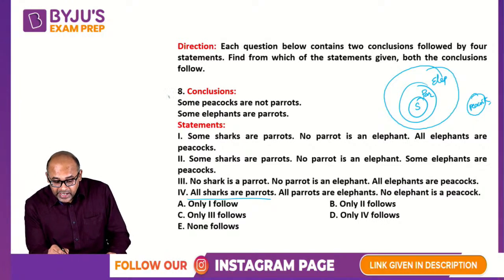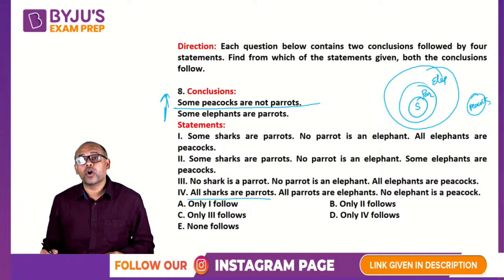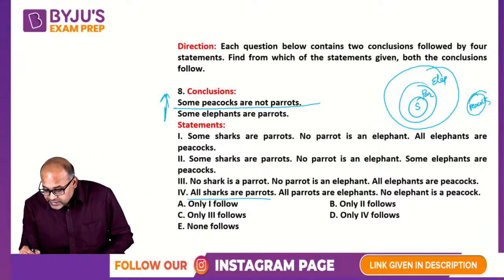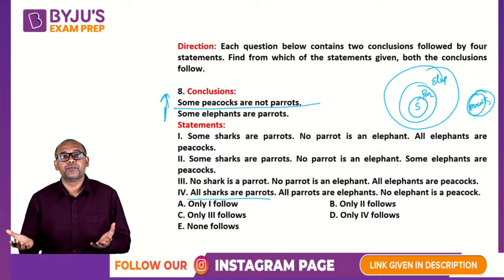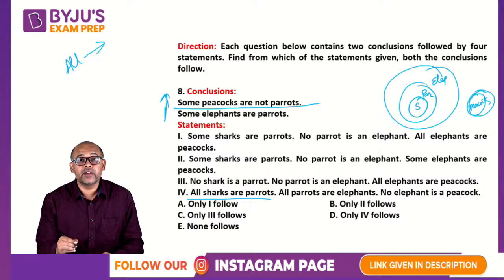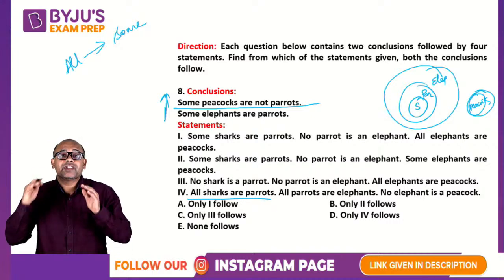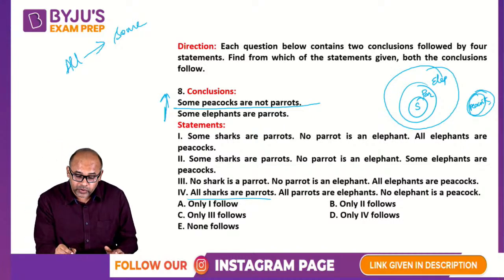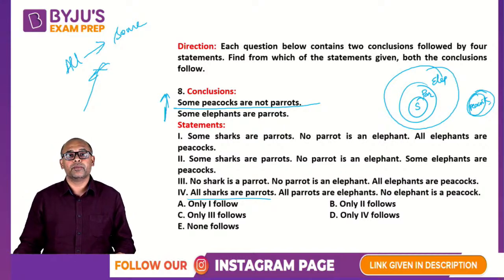Now from this I need the conclusions. What are the conclusions? Some peacocks are not parrots. If you notice, some peacocks are not parrots. So here, no peacock is a parrot. It also means, remember, all will give conclusion as some. All gives conclusion as some. But some will not give you conclusion. The reverse is not true. Some will not give you conclusion as all.